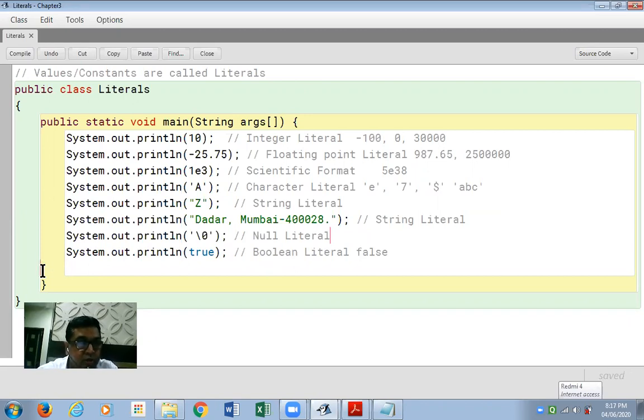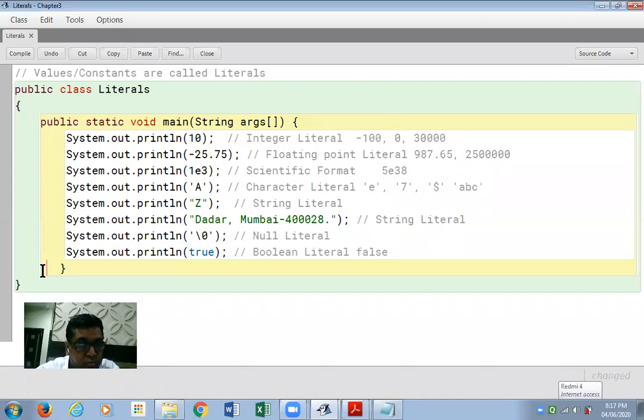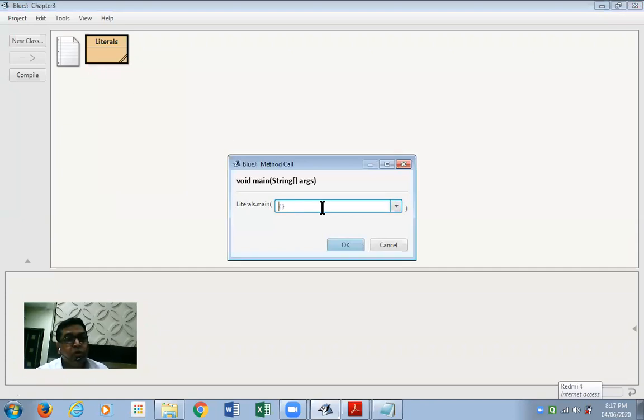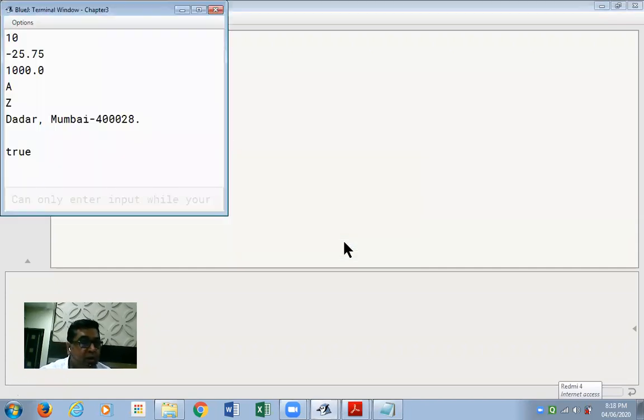The reason is, since it is at the end, we don't come to know whether it is being displayed, though it is being displayed. Saving, compiling my program, and now let us see the output. So you'll actually get a blank line before the Boolean value. That gives us a proper understanding that there's a null value on that particular line.